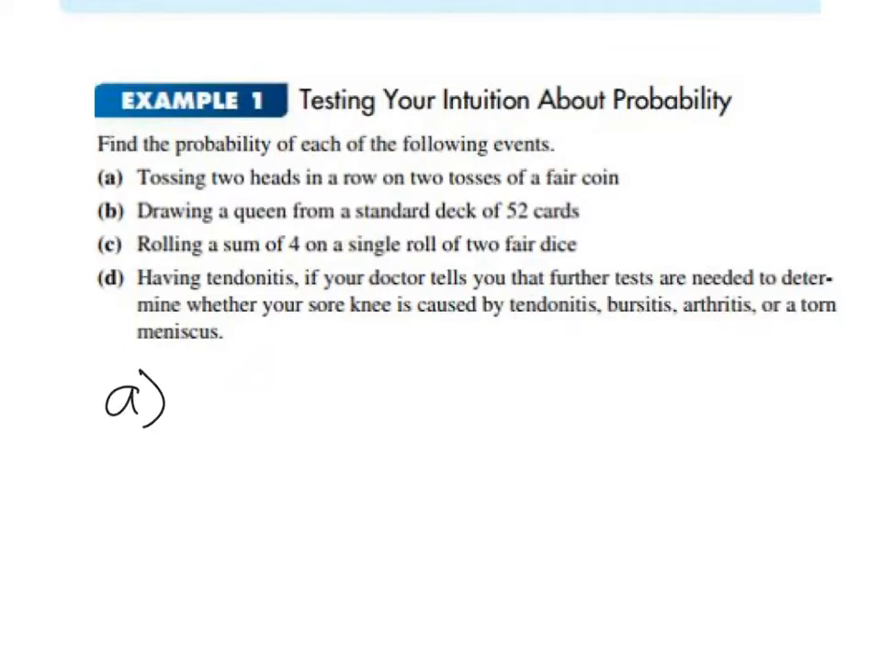For A, I've flipped 2 coins, or 1 coin twice in a row, and each of the flips has 2 possible outcomes. So by the multiplicative principle of counting, there are a total of 4 possibilities. These are head, head, head, tail, tail, head, and tail, tail. Of these, only one of the 4 comes up 2 heads in a row, so the answer to A is 1/4. For B, there are 4 queens in a standard deck of 52 cards, so the probability of getting a queen would be 4 out of 52, which is 1/13.